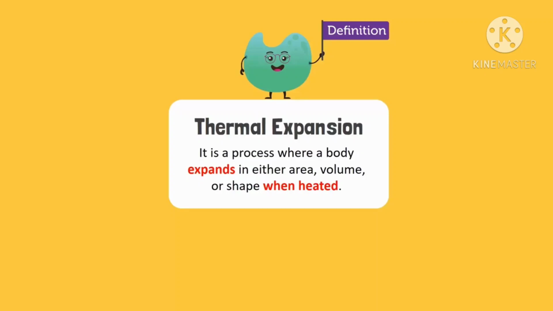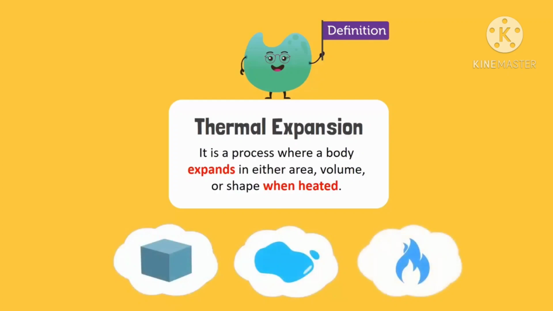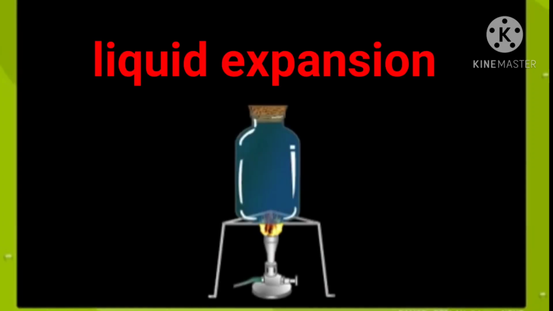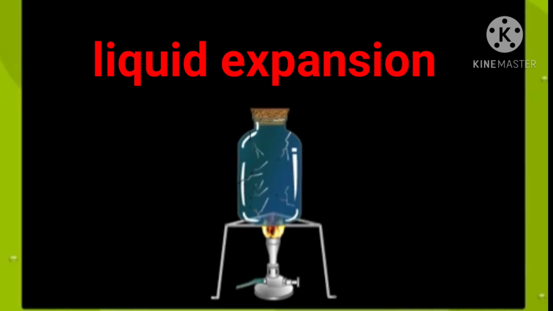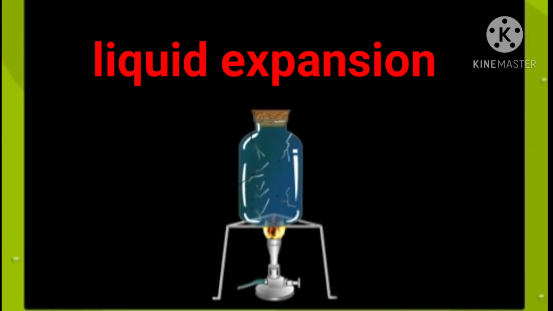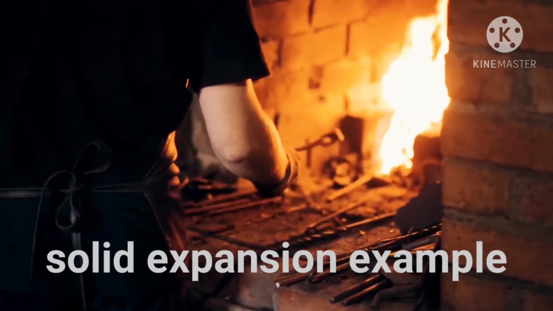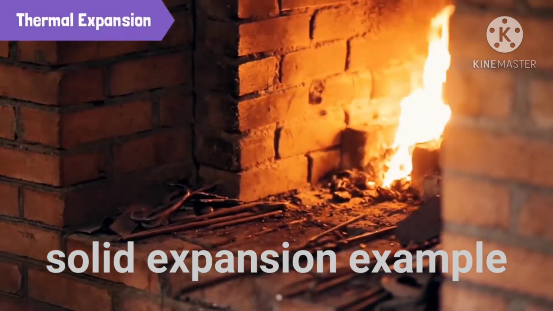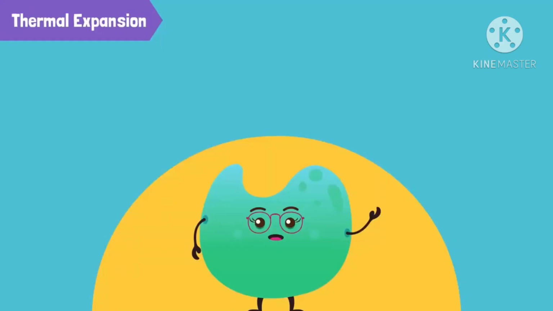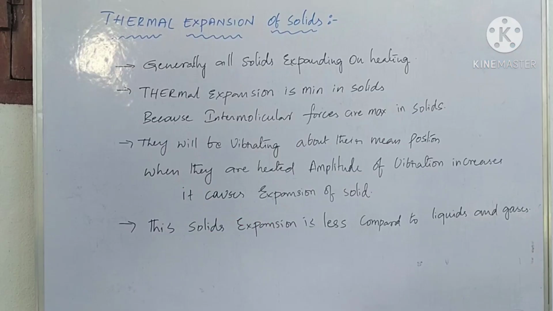Thermal expansion occurs in solids, liquids, and gases. A completely filled and tightly capped bottle of water cracks when heated due to the expansion of water molecules. Even iron expands when exposed to heat. These are all effects of thermal expansion.